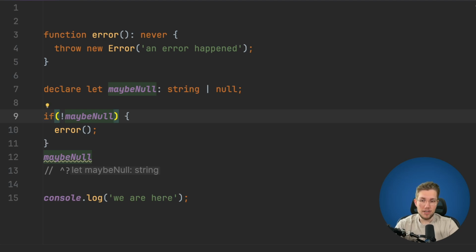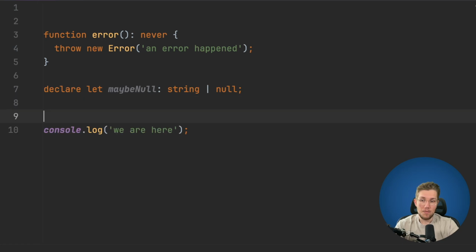Well, TypeScript here sees, okay, we have this branch where we check whether it's null or not. In the case where it's null, or basically if it's not set, we will call this error function. This error function never returns, so TypeScript figures out we will never get out of this if check, so this can only be reached if maybeNull is not null. Really cool stuff here, I think. But we can make this even more concise.